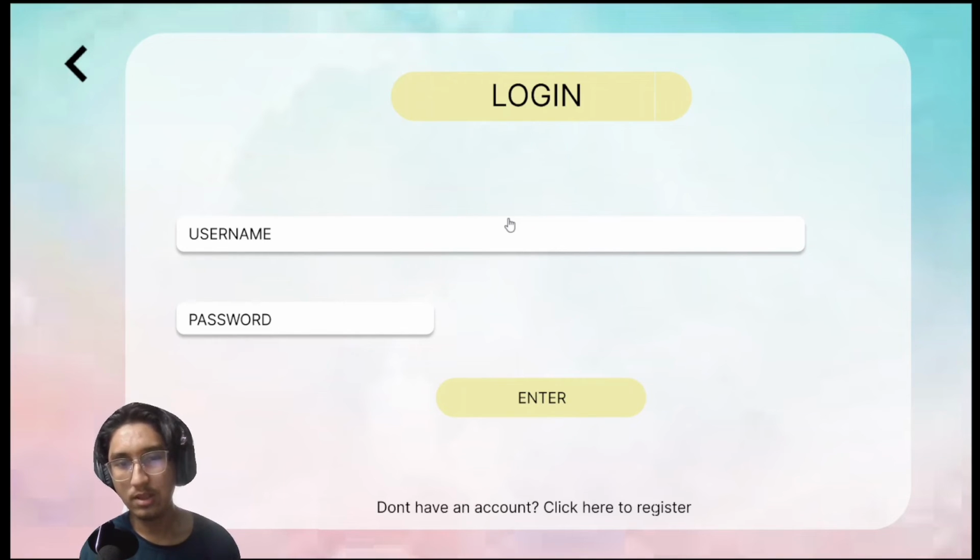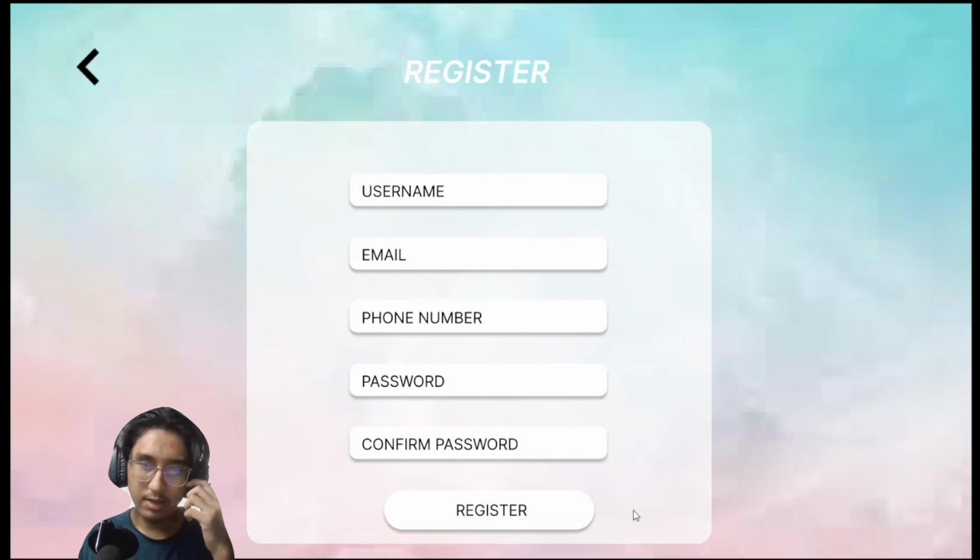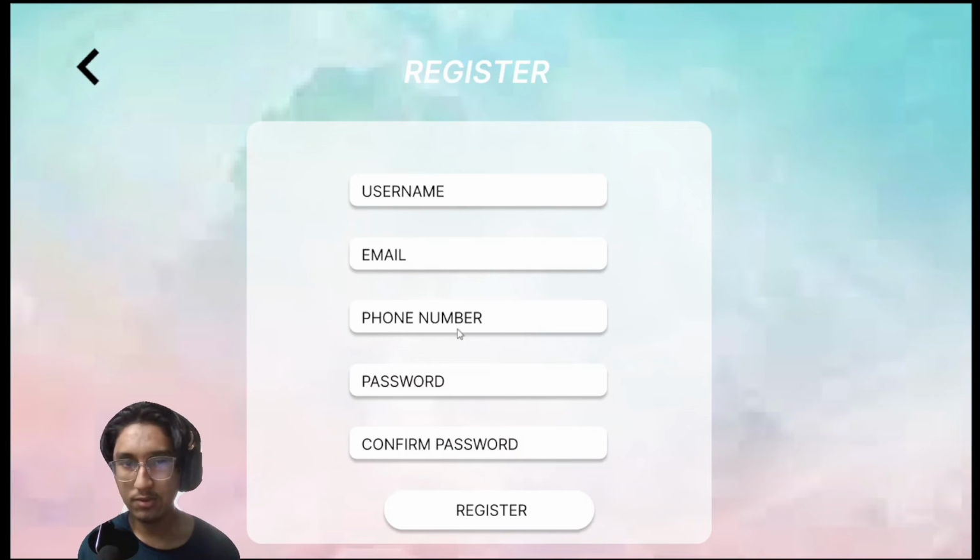To make an account, you can see at the bottom of this interface, it says don't have an account, click here to register. So what the user needs to do is just press this button over here, and it will bring the user to the register interface. Here, to make an account, the user needs to enter all the details that the system wants.